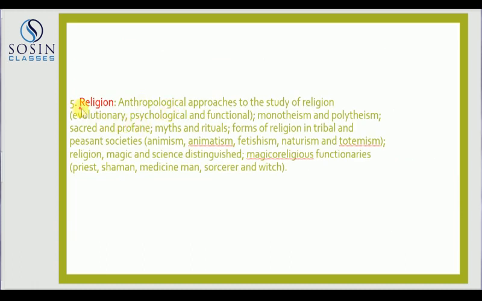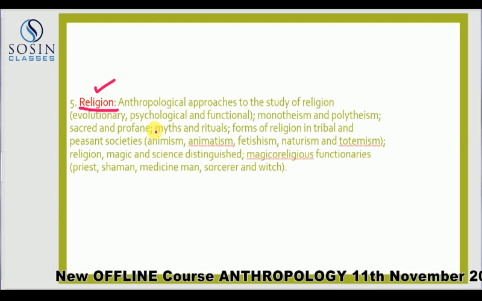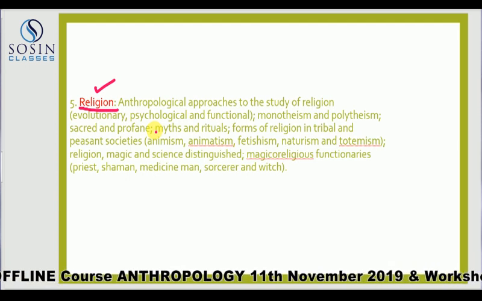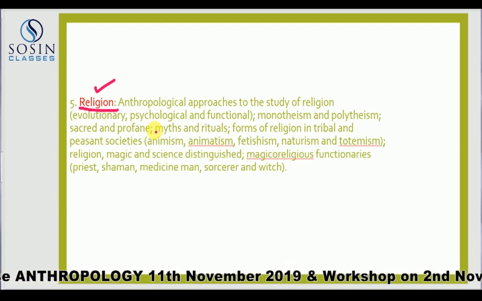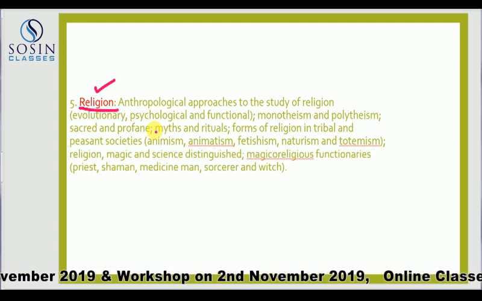Now, this is one other significant area in the discipline, that is religion and belief systems. That was always at the center of discussion in anthropology. But then you will have to see what it is that you study in religion. In religion, we are not really looking at which is the correct religion, or which religion to follow or not.